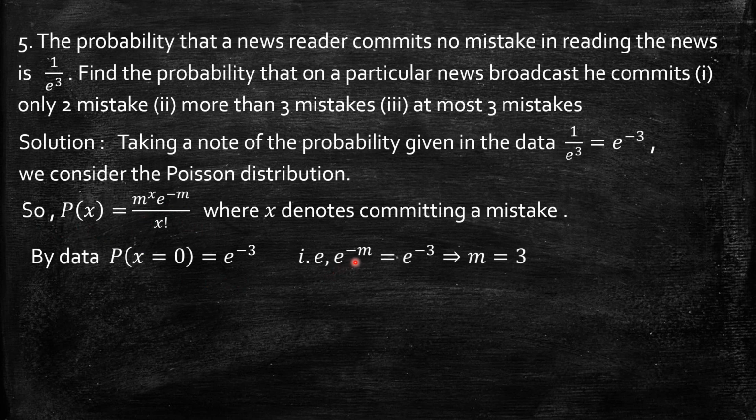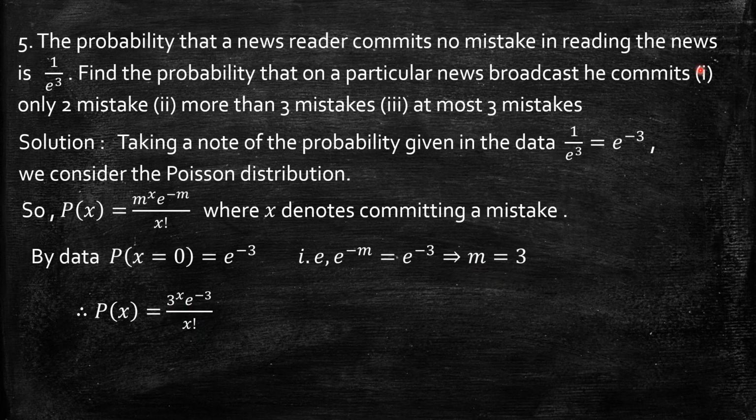So exponential minus m is equal to exponential minus 3. By the indices law, since the bases are the same, the indices must be equal. Minus m equal to minus 3 means m equal to 3. So we get m equal to 3 here. Once we have m equal to 3, the mean, I can substitute back here. That gives the probability function whose mean is 3: 3 power x exponential minus 3 by x factorial. So this is how we can calculate m.